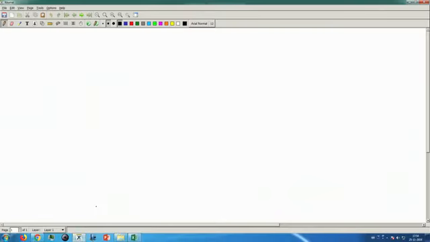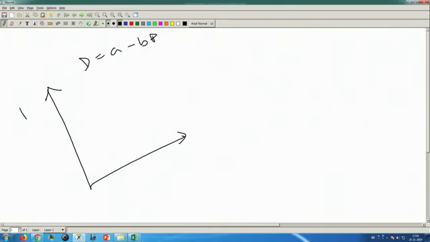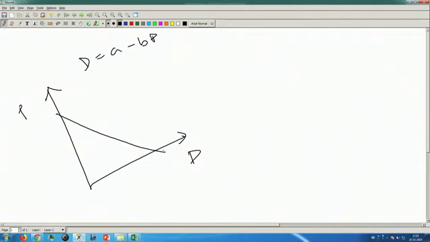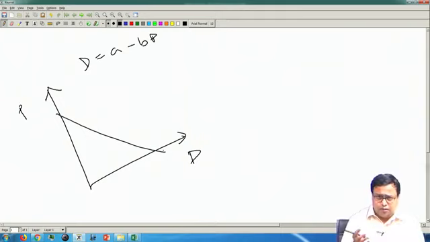If you remember, let us say D is equal to A minus B P, where P is price and D is demand, as price changes. This is the function that I get. Now, if I am a monopolist, I have to price in such a way, something in the middle, such that I have only one single price, and at that one single price I will try to capture maximum revenue, assuming the unit cost is 0.